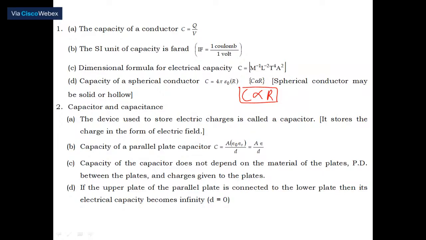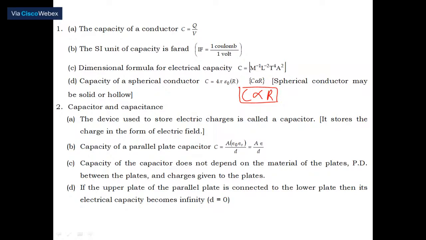I have seen 2-3 problems appear in the CET examination. C, the capacity of that conductor to hold charge, is directly proportional to the radius of the spherical conductor. We are going to discuss some problems from previous examinations in the forthcoming question and answer discussion.